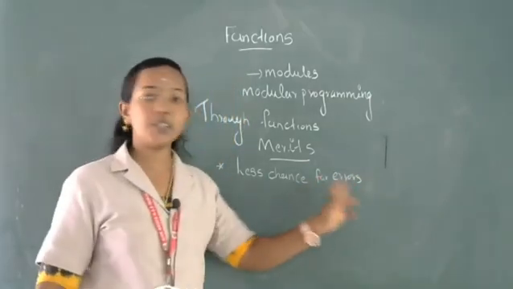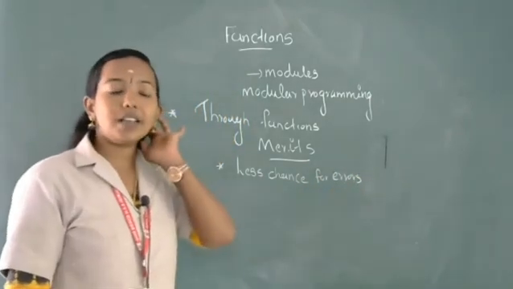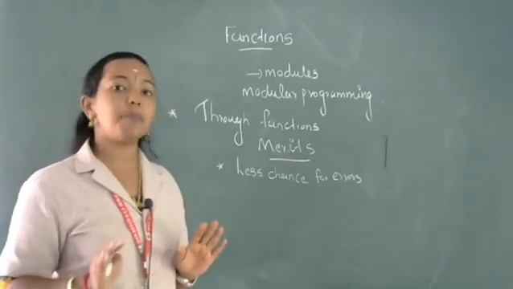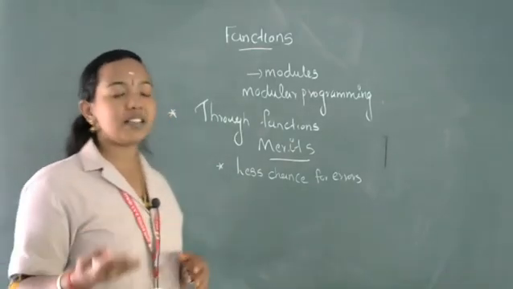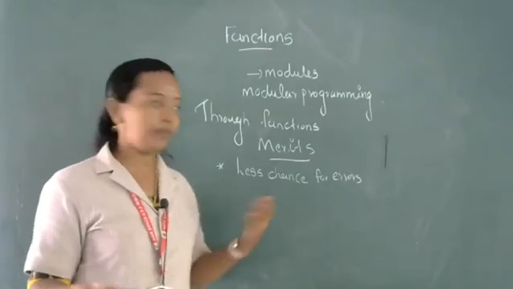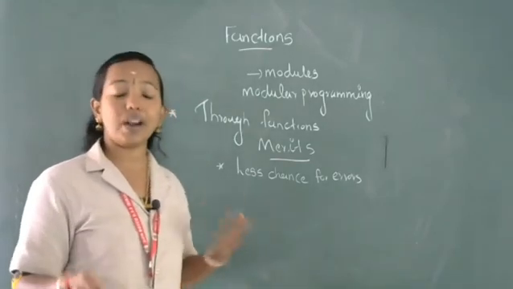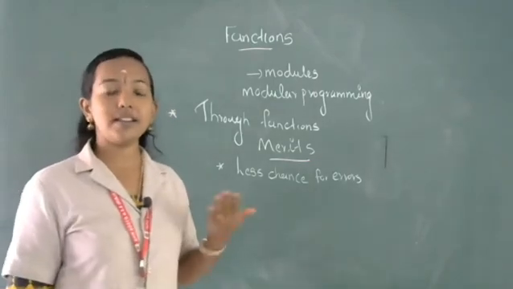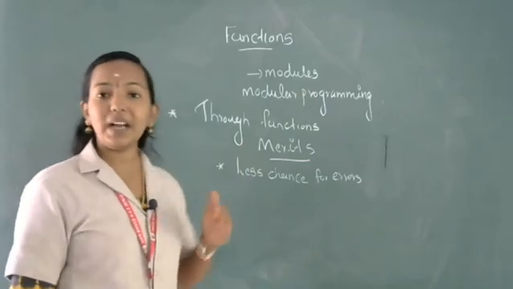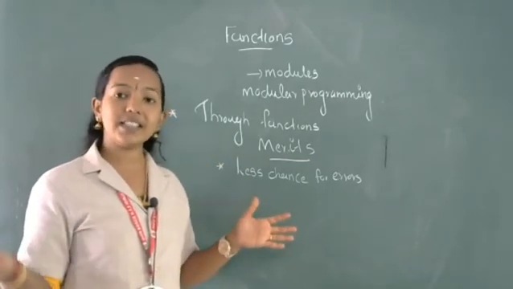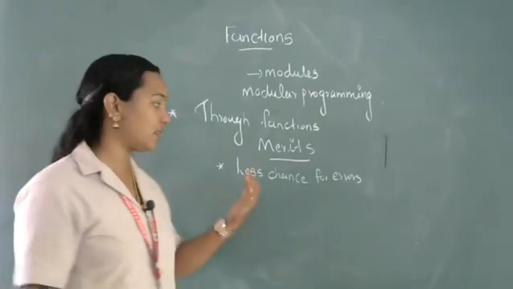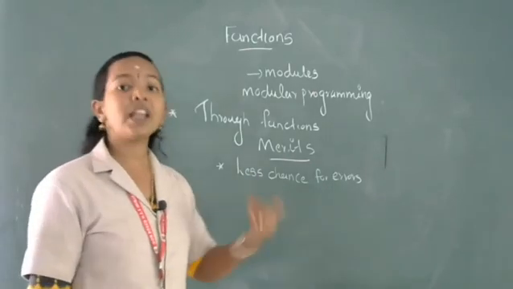Because we divide a large program into small sub-programs and all those sub-programs work separately, there will be less chance of errors, and fault tolerance is easy. We are not compiling the entire program, we are compiling it separately, so we can easily identify the error.